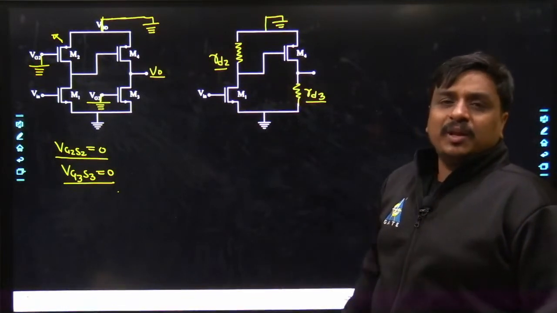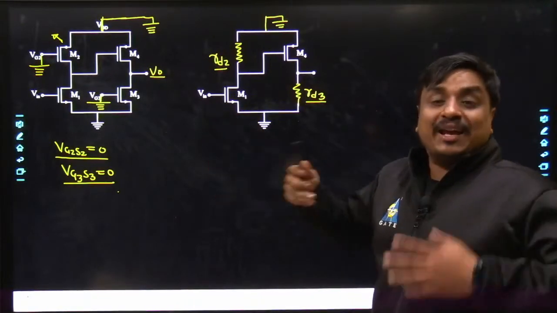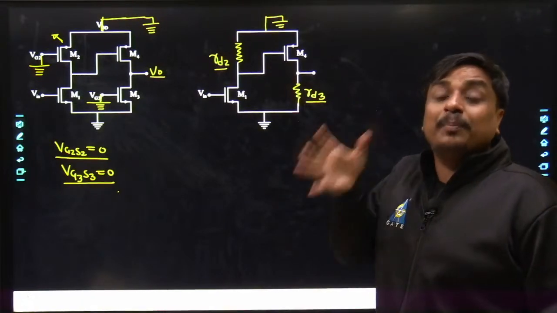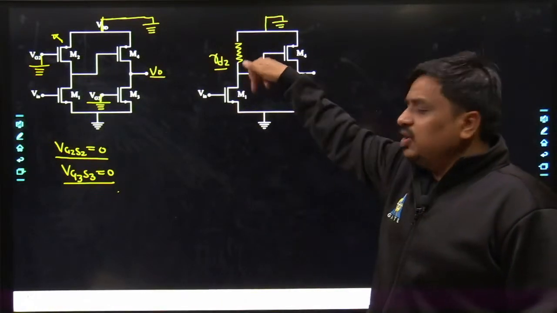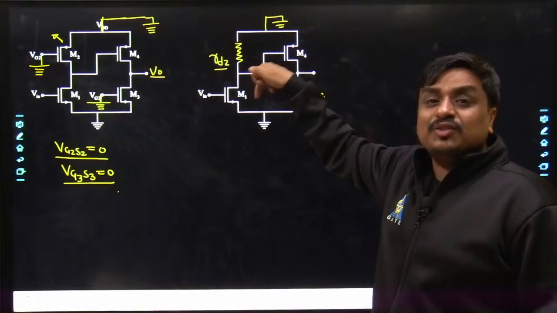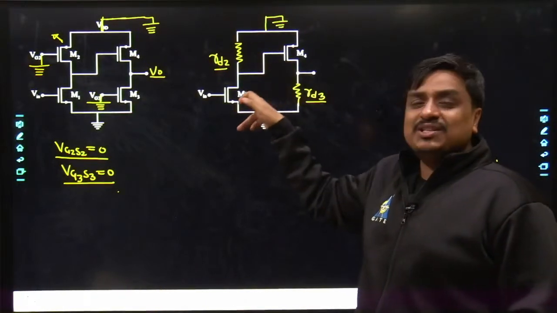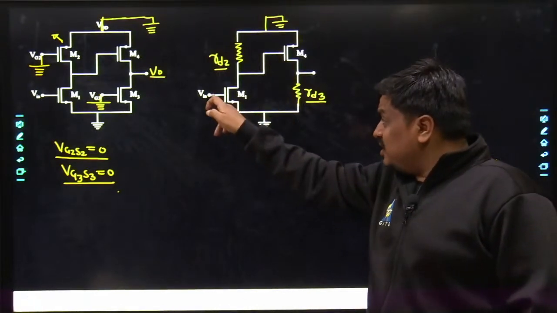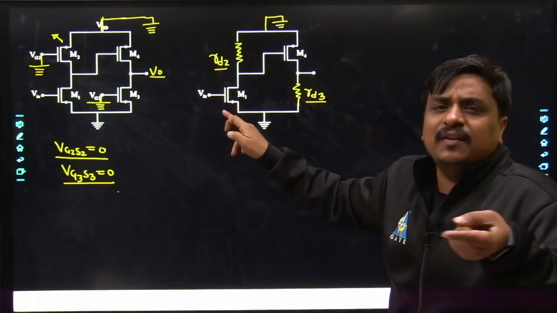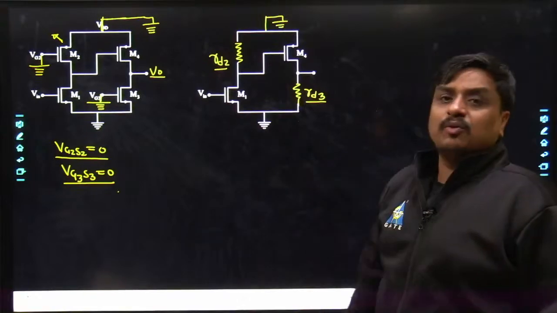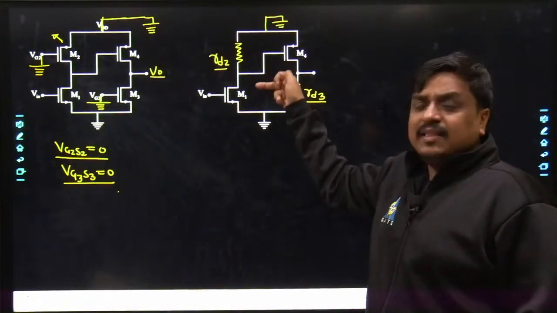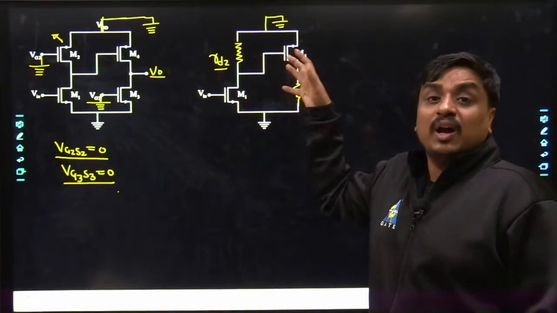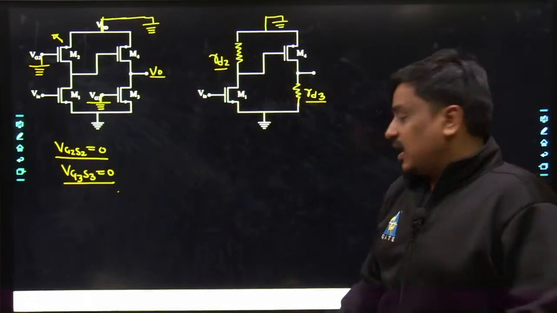Now here the replacement has to be done properly. How would the replacement be? Because Vin is the actual input, the gm VGS component would be a non-zero component. So definitely you will have gm into VGS. Which gm has to be used? You have to use the gm of MOS1, so here it's going to be gm1 into VGS. What's the VGS? The VGS is nothing but the potential difference across gate to source, and that simply equals Vin. And in parallel with that, there would be a drain resistance, and it has to be RD1 from the MOS1.